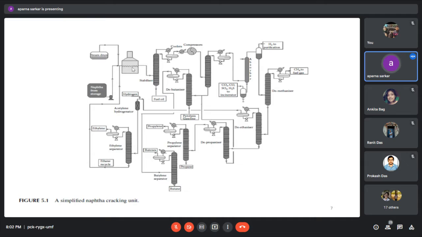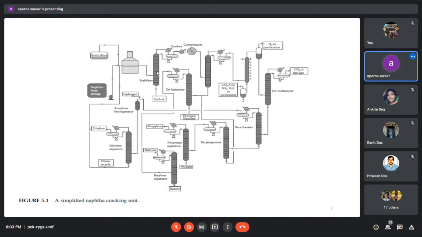That's why we can generate the temperature of the system. Now after cracking, lots of hydrocarbon vapor will come, and we are sending it into the stabilizer section. Why the stabilizer section? Because the light fraction and higher fraction are mixed. So this is coming through a cracking reaction. When this light fraction is generated, there is a chance that it may further take part in the reaction.